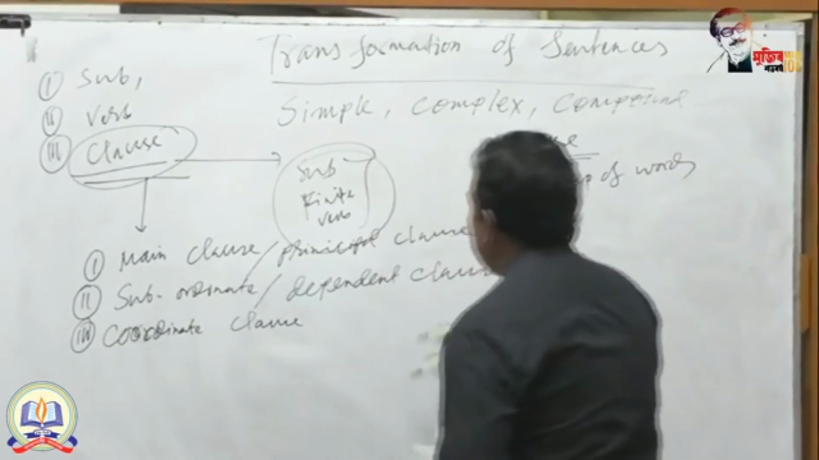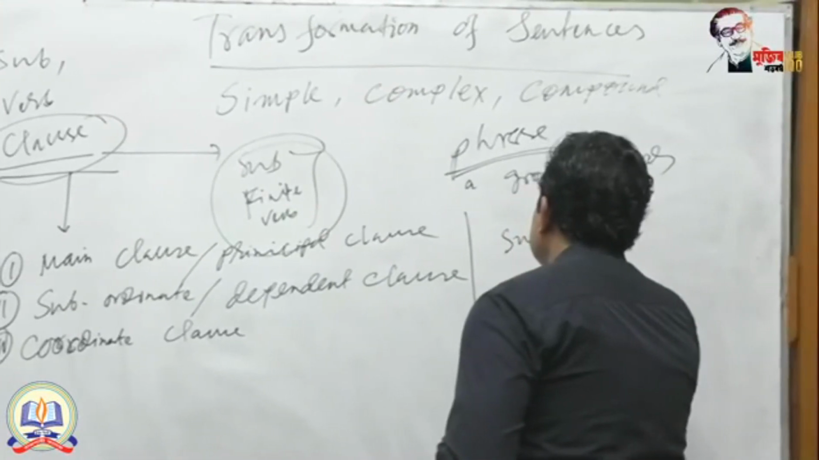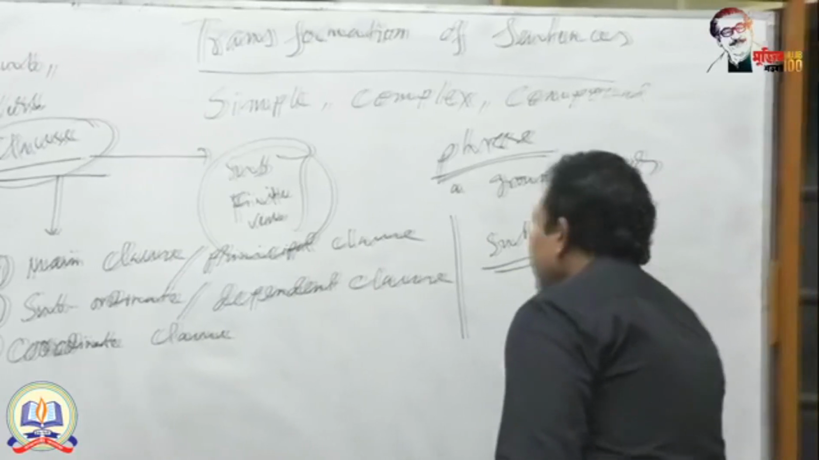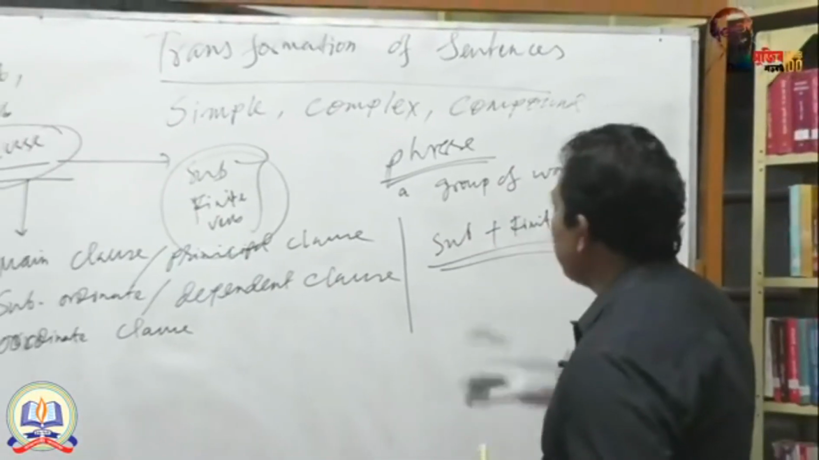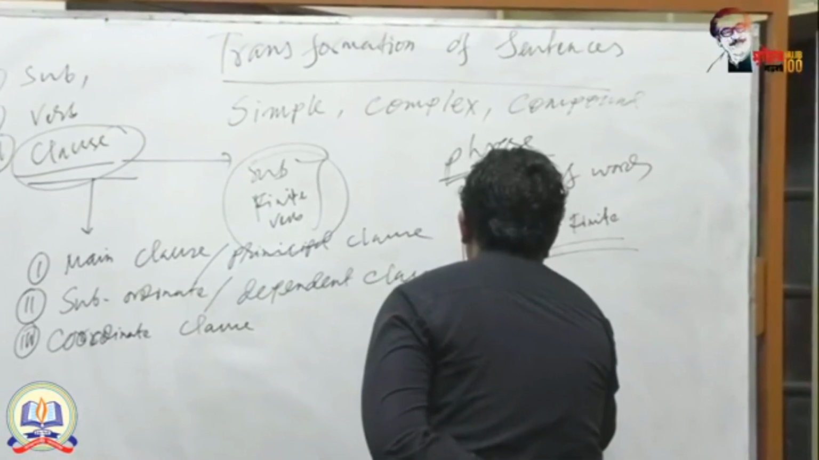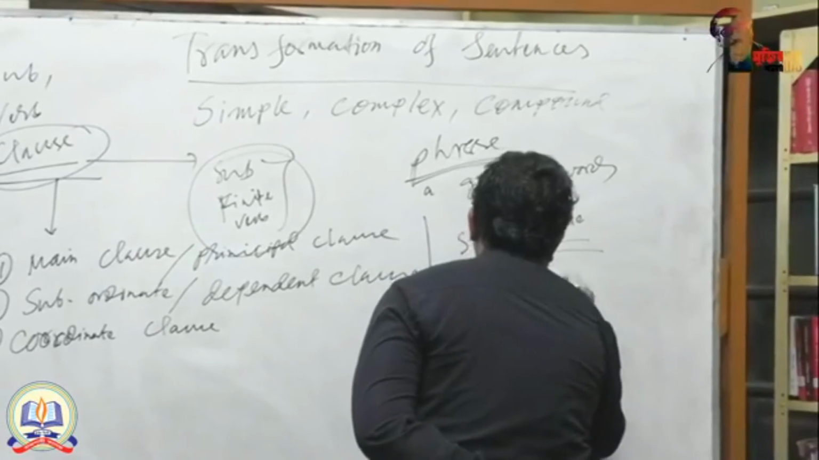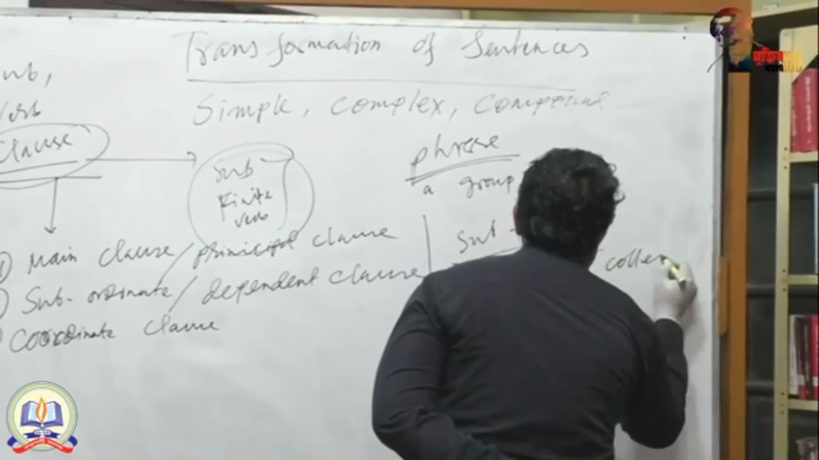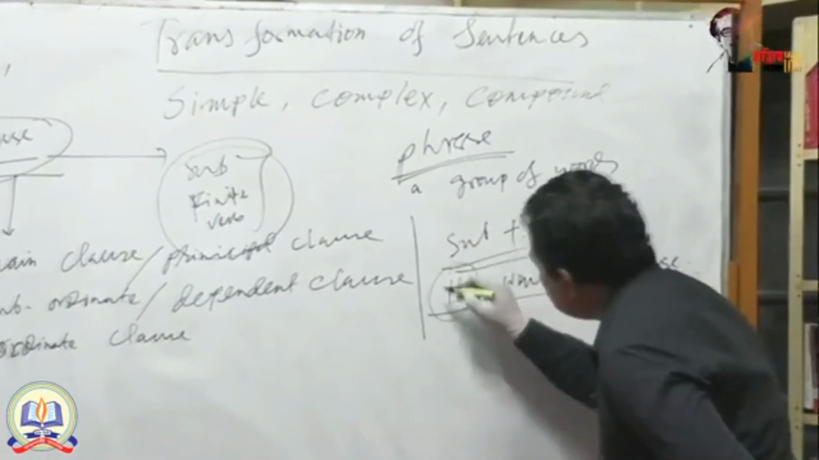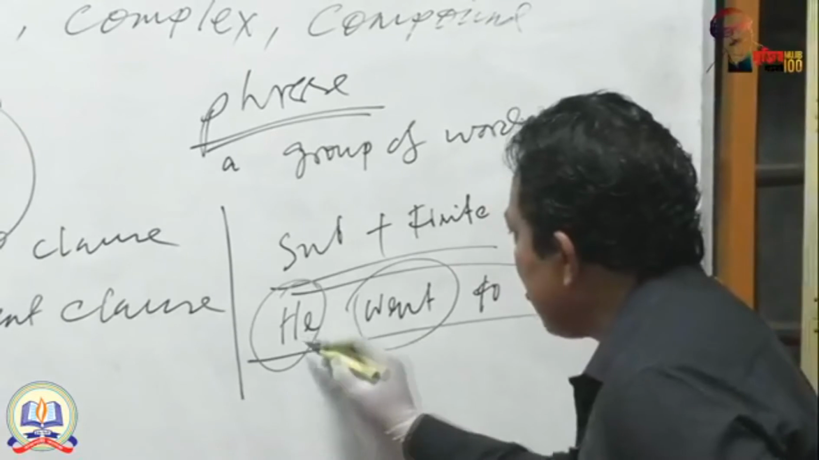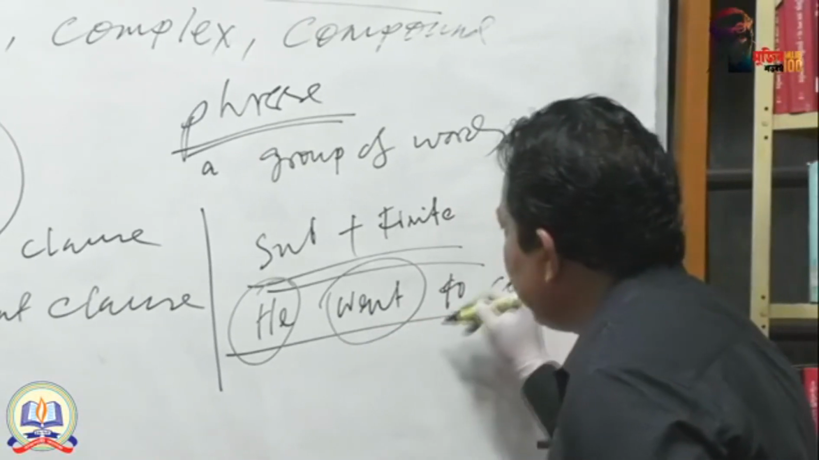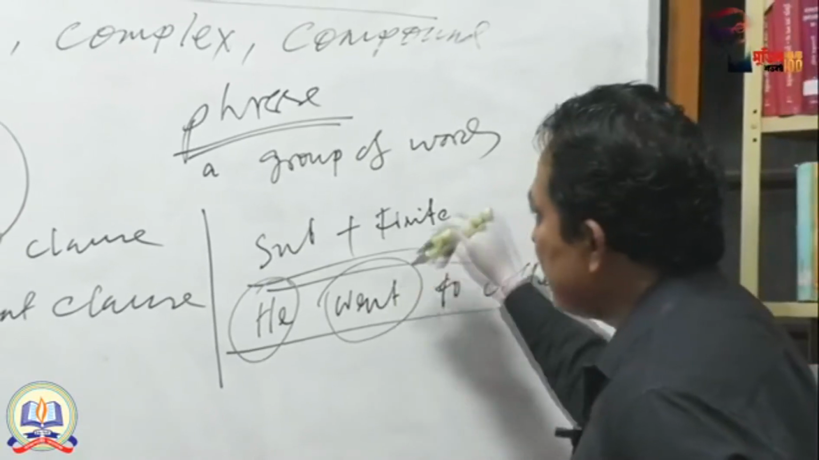Main clause. In a main clause you will get a single subject and a finite verb, and it is completely independent. If you say, he went to college, this is the criteria of a simple sentence. Why? This is the subject and this is the finite verb, and here you will get completeness. So it is a sentence and it is a simple sentence.